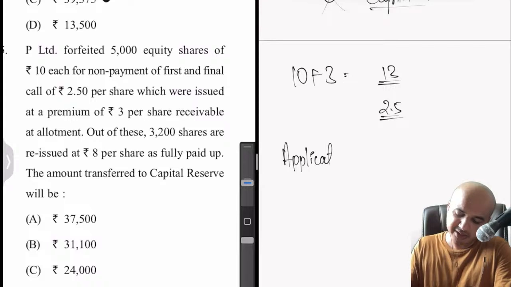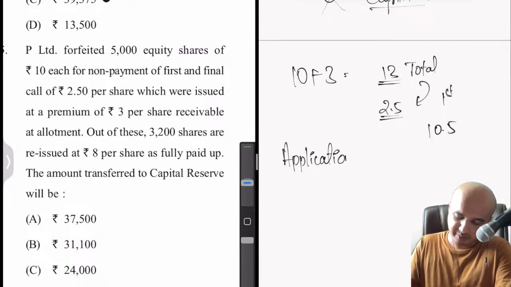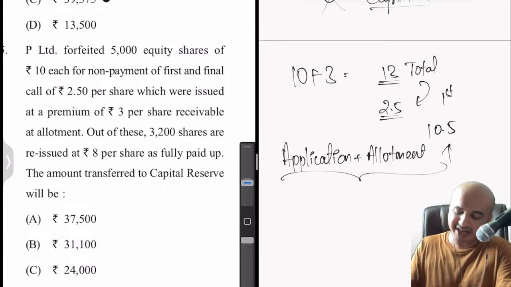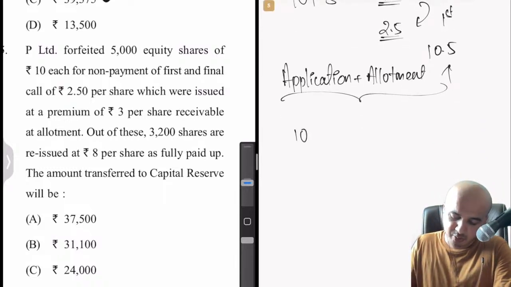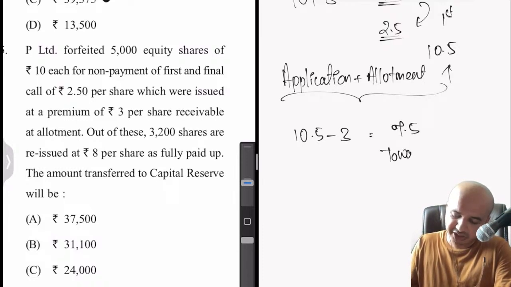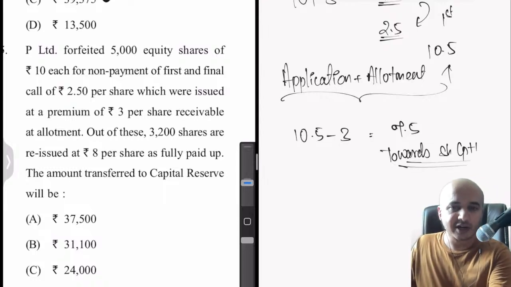So now 13 minus 2.5. 13 is the total issue price minus first and final call. 10.5 will be the application plus allotment money, including the premium. If I remove premium and only consider that money which is towards the capital and which is available for transfer to capital reserve, then I'll have to remove premium from this. 10.5 minus 3 rupees, 7.5 towards share capital. This is what we can transfer to capital reserve. Anything which you have already collected towards premium cannot be transferred.